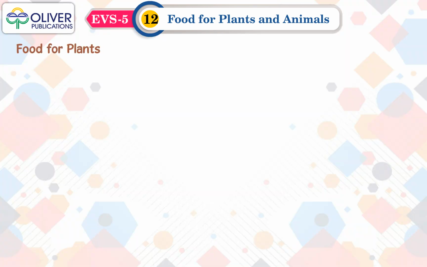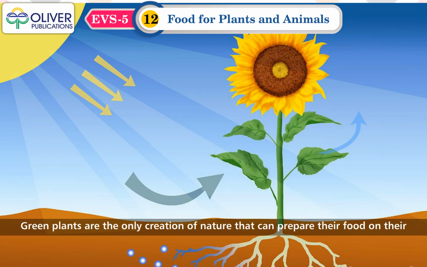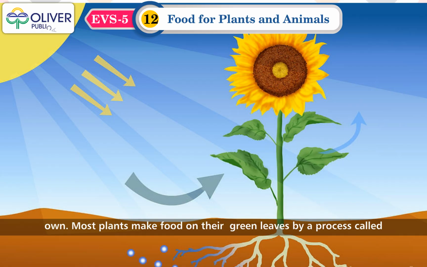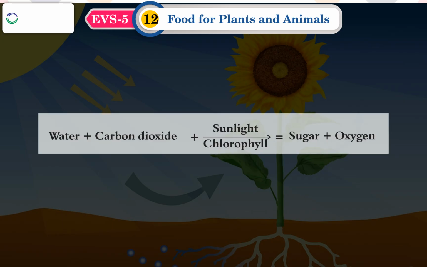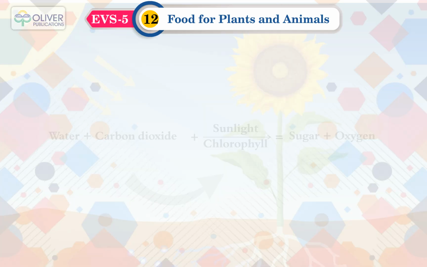Food for plants. Green plants are the only creation of nature that can prepare their food on their own. Most plants make food in their green leaves by a process called photosynthesis. Water plus carbon dioxide plus sunlight, with chlorophyll, is equal to sugar plus oxygen.